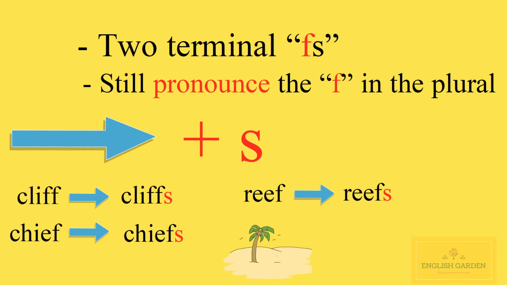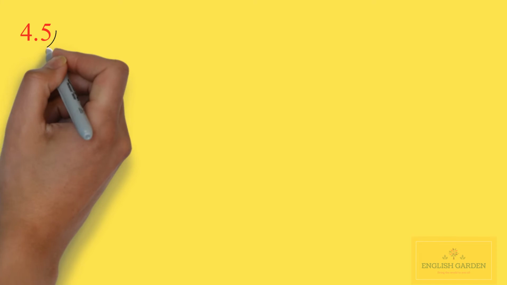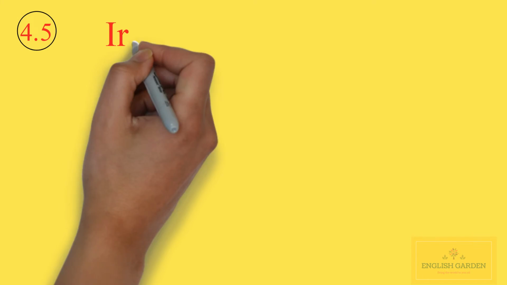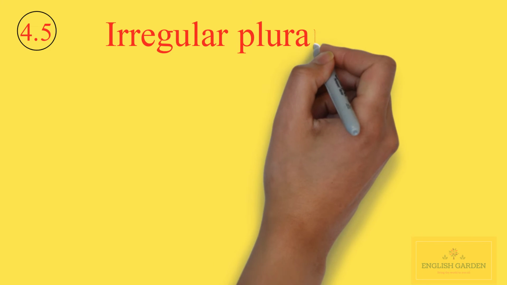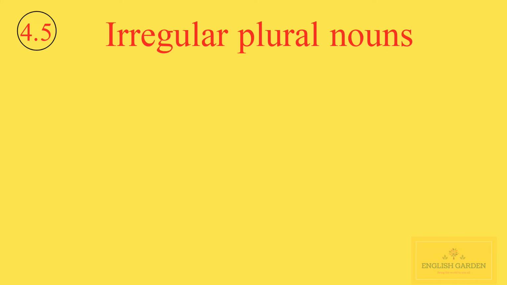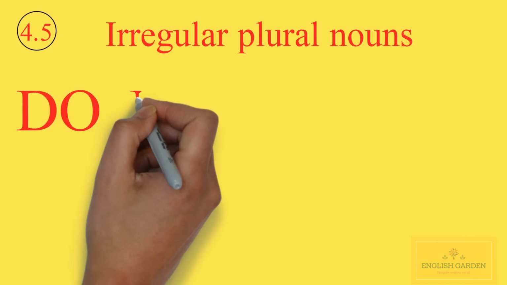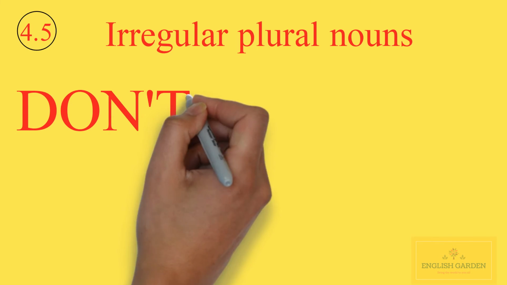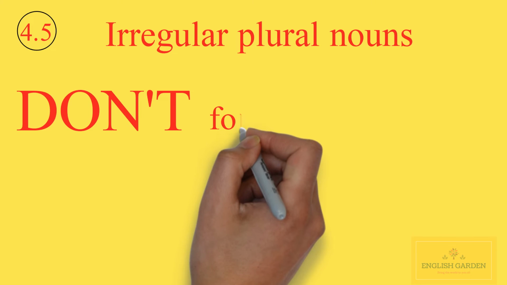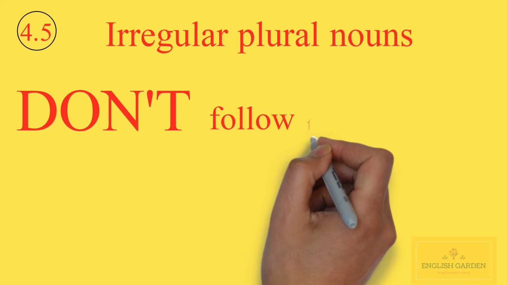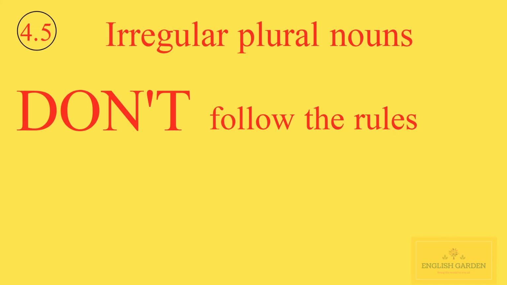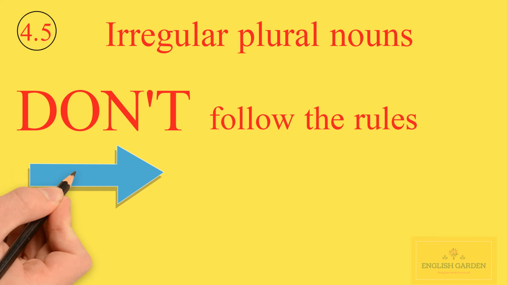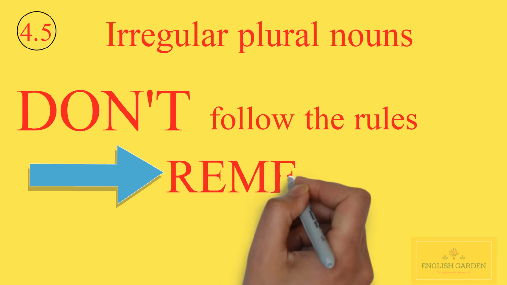The fifth. Irregular plural nouns. Most English nouns form their plural by adding either s. For examples: hands, bands, cars, or es. For examples: boxes, bunches, watches. These plural forms are known to follow a regular pattern. However, many plurals are irregular. They don't adhere to the rules, so there is no way but to remember each one.